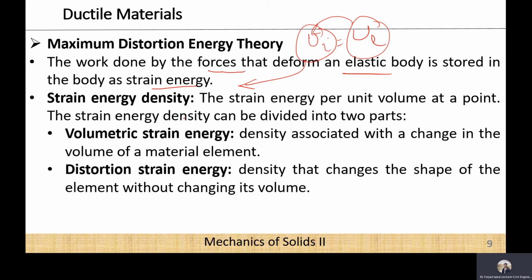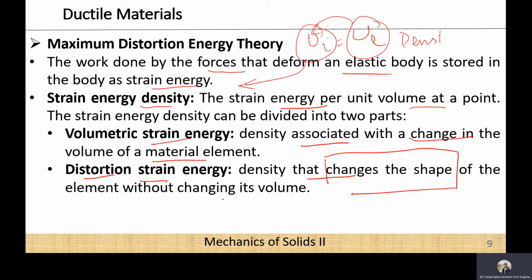There are some definitions that we need to understand prior to moving on to this theory, that is the strain energy density. So the first definition is this one, and just like density is equal to mass over volume, strain energy density is basically the strain energy per unit volume at any point. And there are two types of this strain energy density. One is the volumetric strain energy, and it can be defined as the density associated with the change in the volume of the material. And the second one is distortion strain energy, and that is the density that is associated with change in shape of the element without changing its volume.